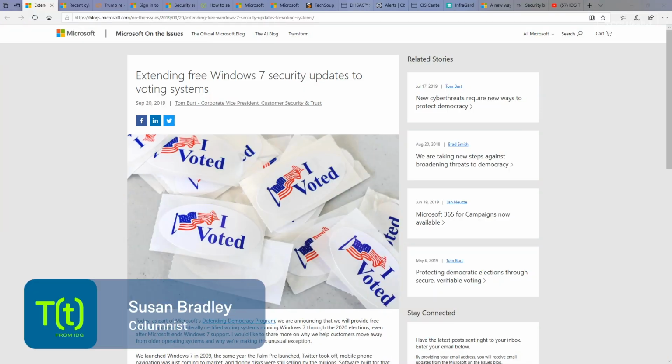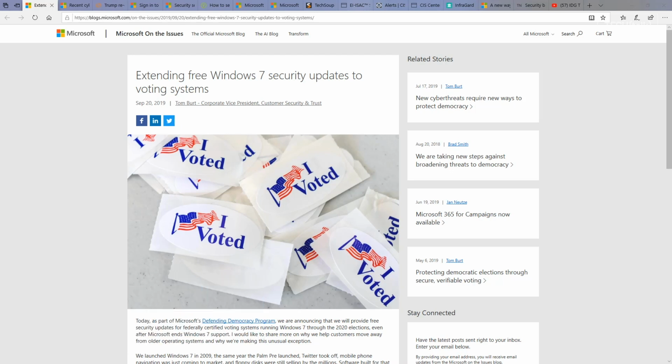Today we're going to talk about elections. No, don't worry, I'm not going to talk about politics. I'm going to talk about election security, and specifically some actions that Microsoft is taking to make sure all elections across the world are more secure. First off, they're offering free Windows 7 patches to any certified voting systems through the year 2020, both in the United States and in other countries, as defined by the EIU Democracy Index.